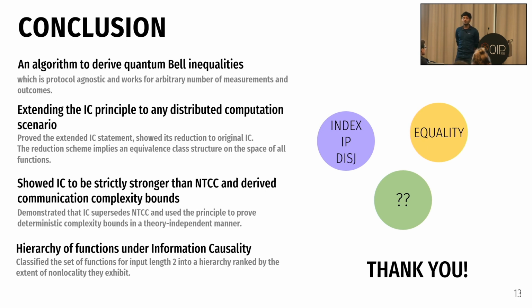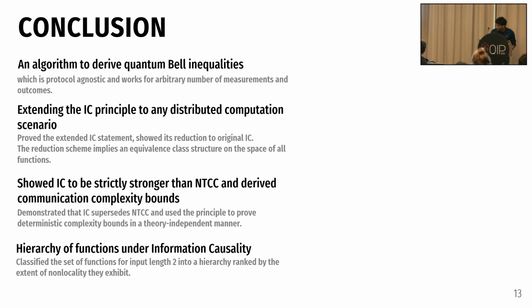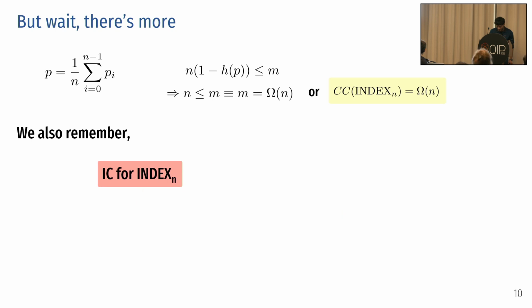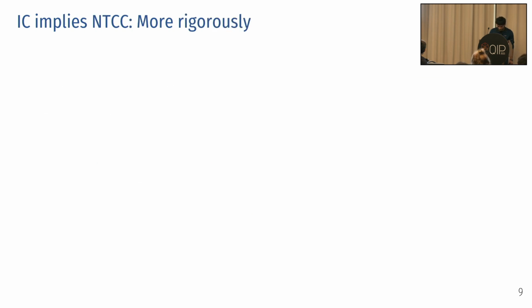So if we can derive quantum theory through communication complexity, then you can derive... if I go back... almost there.